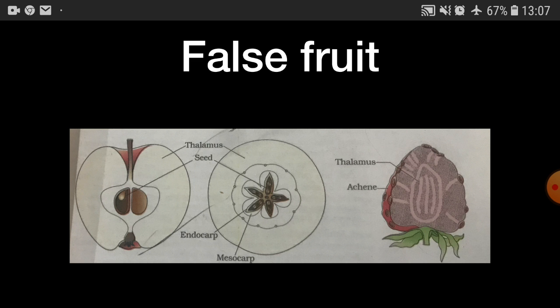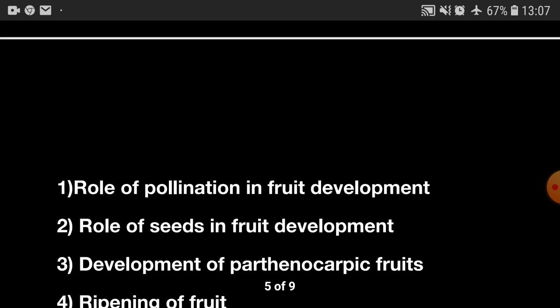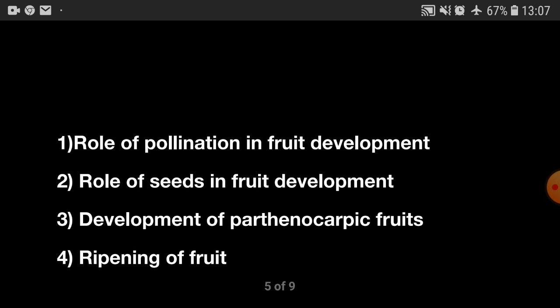Now, what is the role of pollination in fruit development? That is what we will study. We will study the role of pollination in fruit development, the role of seeds in fruit development, development of parthenocarpic fruits and ripening of the fruits.